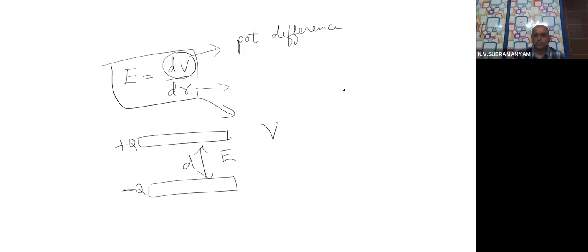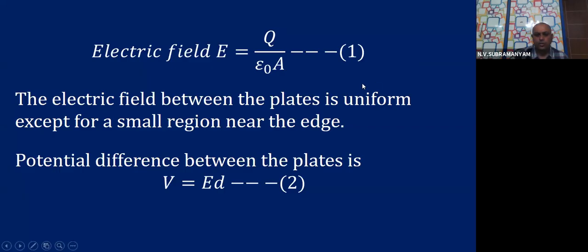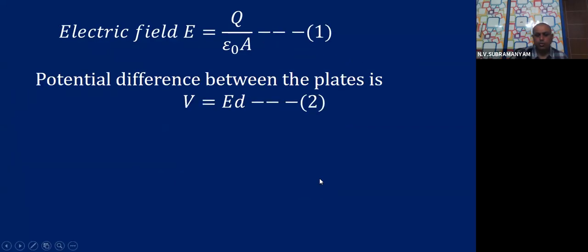E. That means E is equal to V by D. Potential difference is V, distance is D. That means E is V by D, or I will get V is equal to ED. So no need for any confusion, children. You can easily understand. Okay. So V is ED, call that equation number 2.